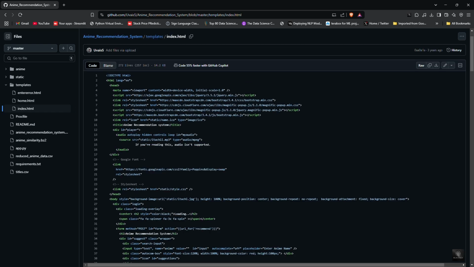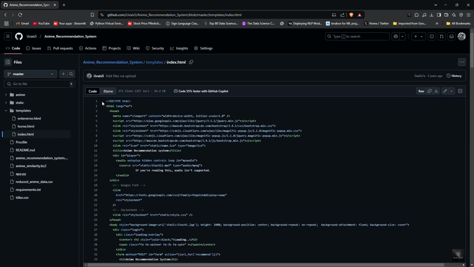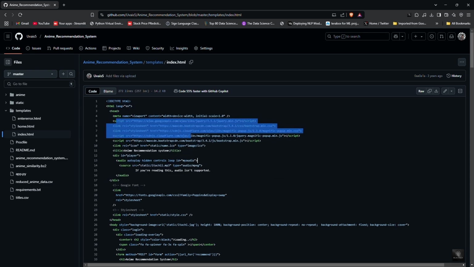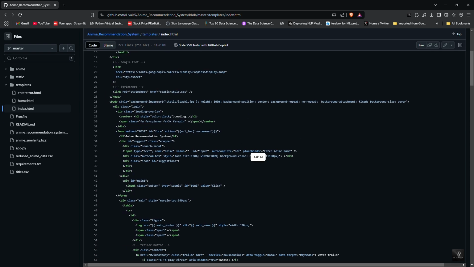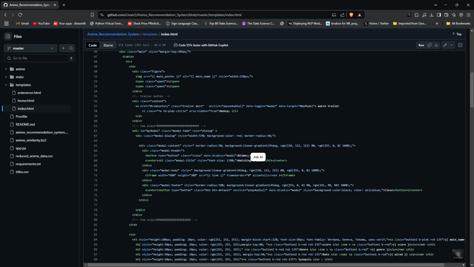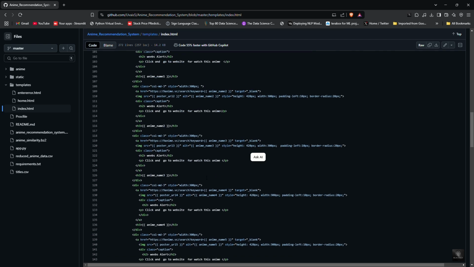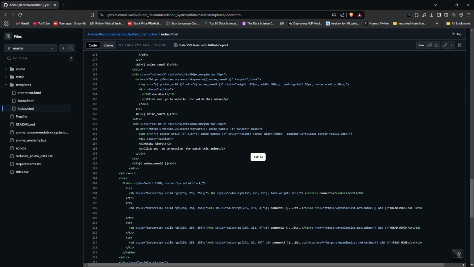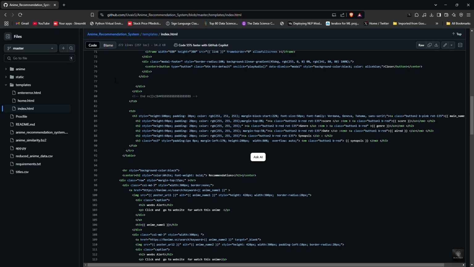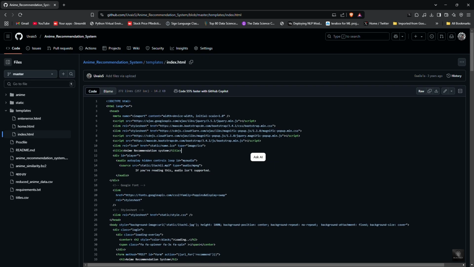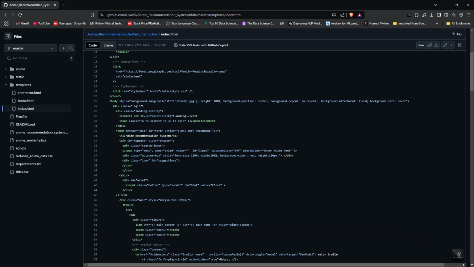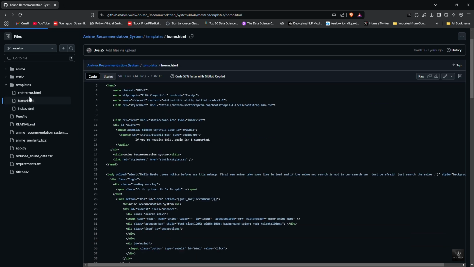Next, we have index.html, which is the page that displays anime details and recommendations based on the user's input. What happens here? The selected anime's name, image, and description are displayed. A list of recommended anime is shown, each with a poster and title. The page may also include YouTube trailers and user comments fetched via web scraping. If a user enters a valid anime name, this page provides useful recommendations, helping them discover similar shows.